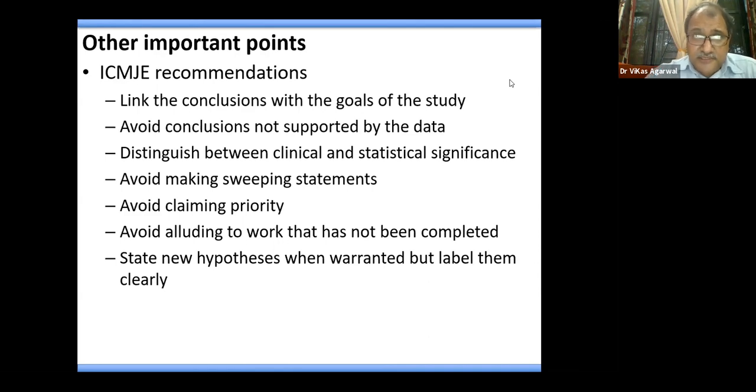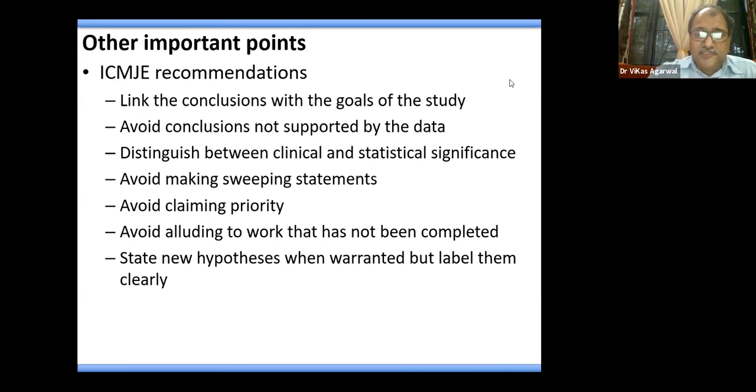Do not discuss work which has never been completed or published, unless it is very important. In one or two lines, you can discuss it and write that this is unpublished data. But generally, people don't like such statements.